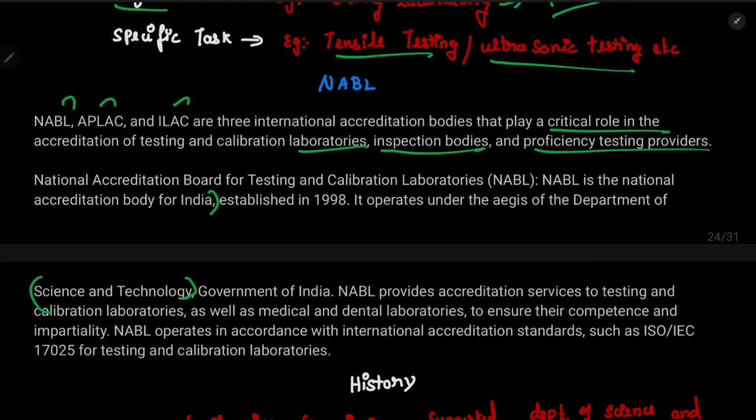Thus NABL provides accreditation services to testing and calibration laboratories. Now this NABL is under QCI, Quality Council of India. I have to mention this. Remember this. And NABL operates in accordance with international accreditation standards such as ISO 17025. Which standard is NABL following? The international accreditation standard, which is 17025 for testing and calibration laboratories.